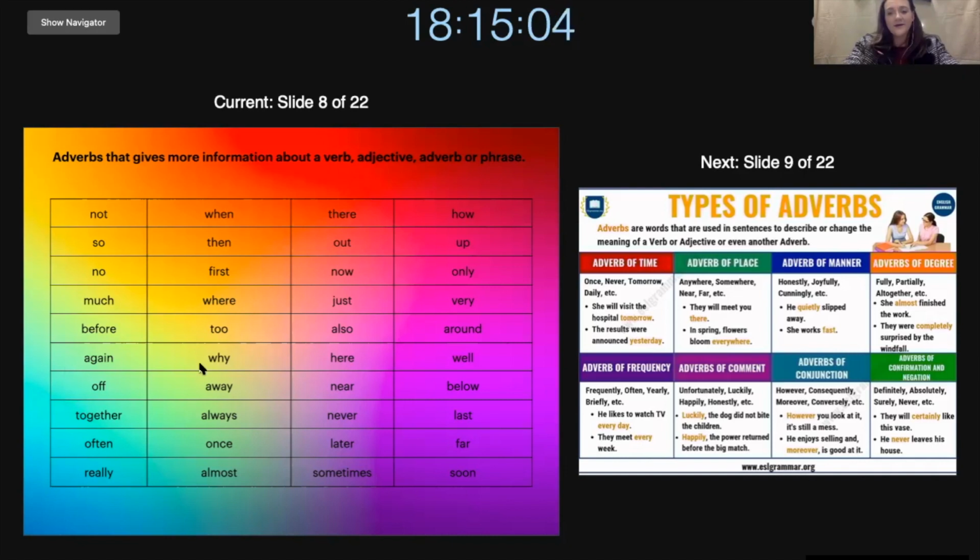Next, we have why. The dreaded question why. This is a very useful question, but many parents feel like it's a dreaded question. Why do you think that? Because you can always ask why to anything. So, why is like asking for more information or a reason for the information. If I say, I really like blue shoes, why blue shoes? So then I have to explain why I like blue shoes. So I have to give a reason for what I like or what I think or my opinion.